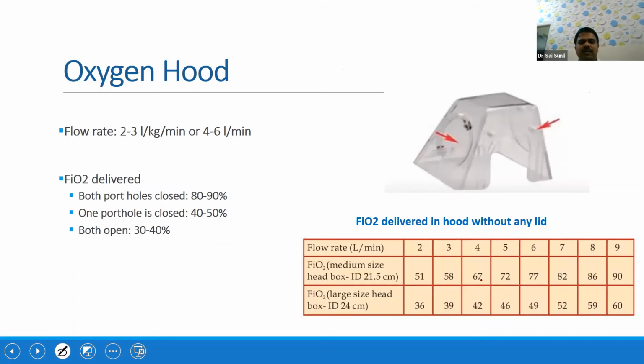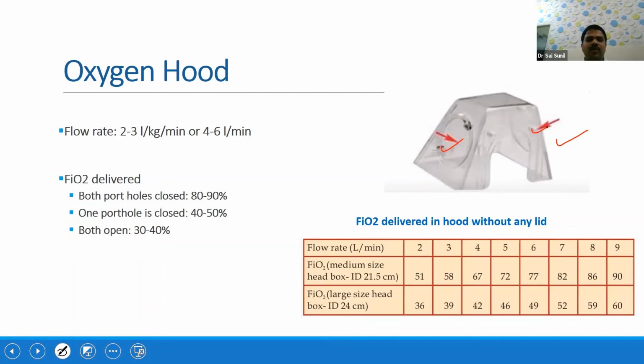Now, what about the oxygen hood? Oxygen hoods are available in different models. The better and more commonly used one is this one, which has an opening here where the baby's neck will be, and these openings, which are called portholes. They can be closed or opened. Depending on the FiO2 requirement, the clinician will decide whether to open or close the portholes.